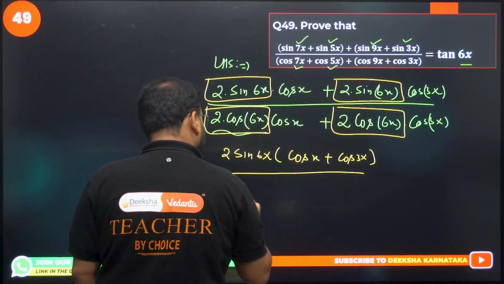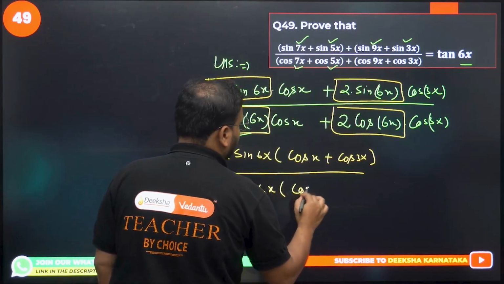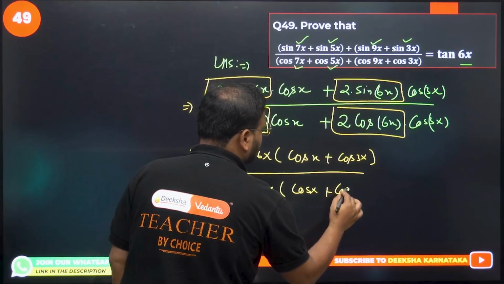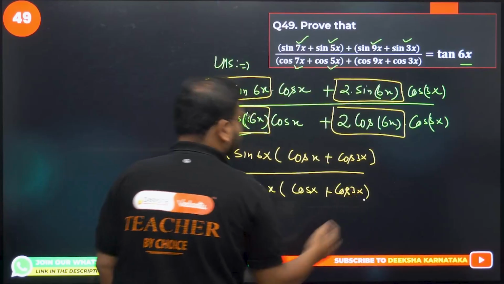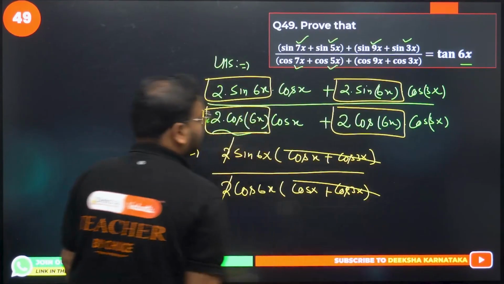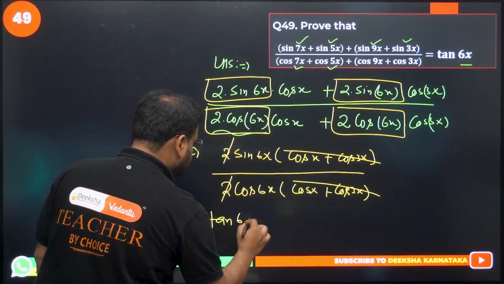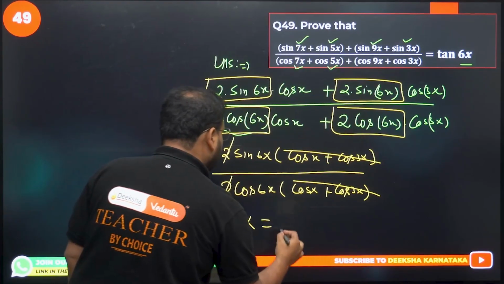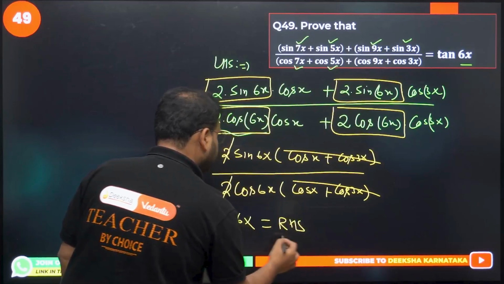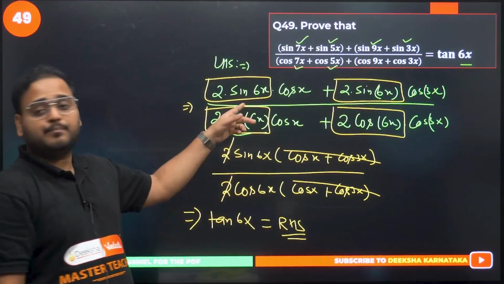Taking 2 cos 6x common in the denominator, cos x plus cos 3x is left. The 2 and 2 get cancelled, and this also gets cancelled. We have the answer as sin by cos, which means tan of 6x, which is my RHS. I have skipped one step, but please write it.